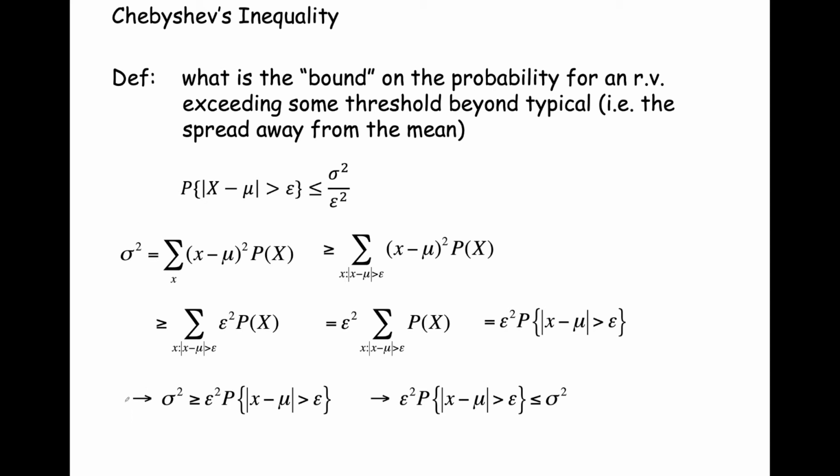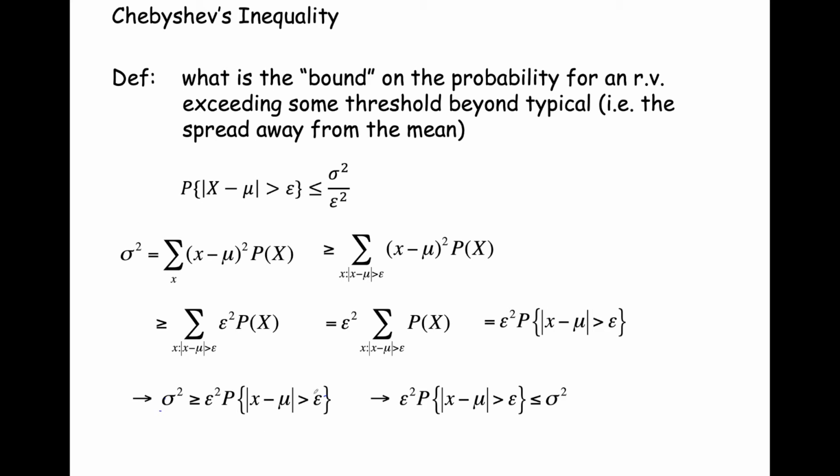And we can rewrite this. You'll notice it's written from left to right, but we can write it from right to left. So if I say sigma squared is greater than or equal to epsilon squared times the probability of |x minus mu| greater than epsilon, I can also write that as epsilon squared times the probability is less than or equal to sigma squared. Epsilon squared times the probability that x exceeds mu by more than threshold epsilon, or tolerance epsilon, is at most sigma squared.